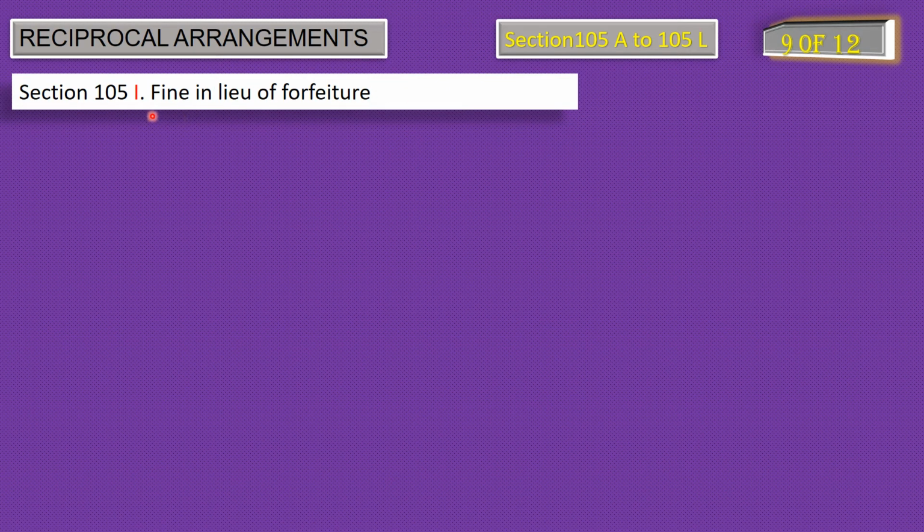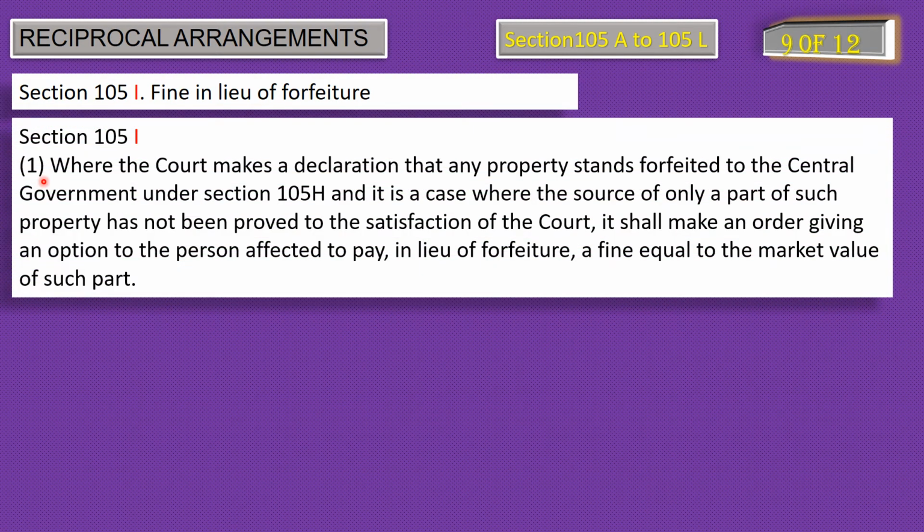Ninth point of reciprocal arrangements, fine in lieu of forfeiture as per the provision of section 105I. Subsection 1 of section 105I says where the court makes a declaration that any property is sent for forfeiture to the central government under the section 105H, and it is a case where the source of only a part of such property has been proved to the satisfaction of the court, it shall make an order giving an option to the person affected to pay in lieu of forfeiture a fine equal to the market value of such part.